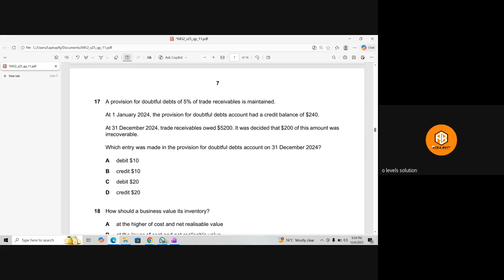5,200 multiplied by 5%. What is the answer? Wait, won't we do 5,200 minus 200 first? Yeah, this is the irrecoverable, 5,200 minus 200. So that will be 5,000. 5,000 multiplied by 5% is 250. So 250 is required, which is an increase, so the provision account will be credited with $10. So the B option is the right option.